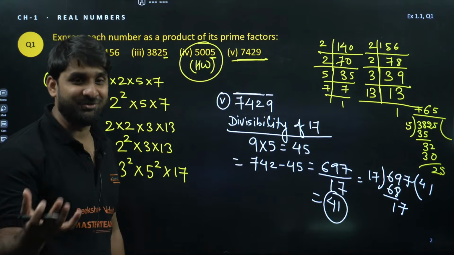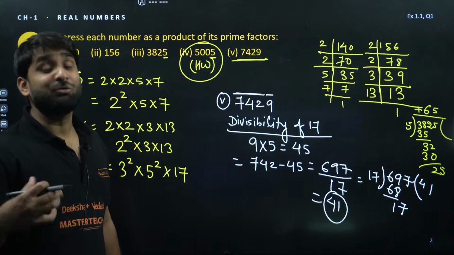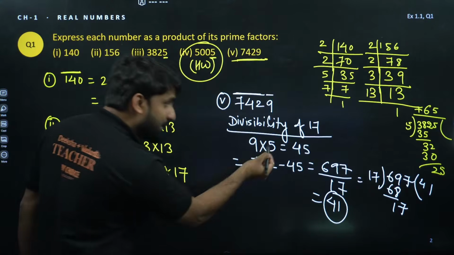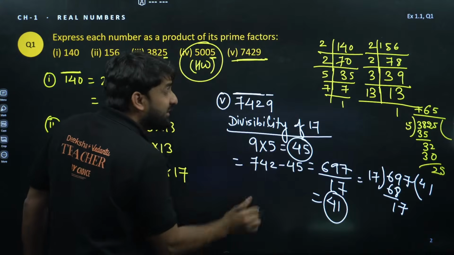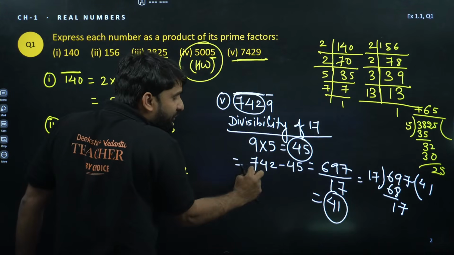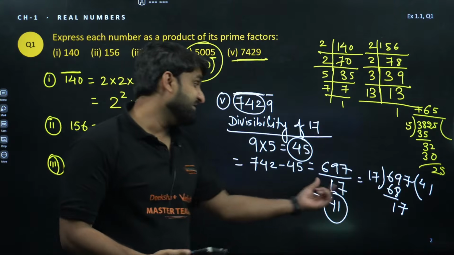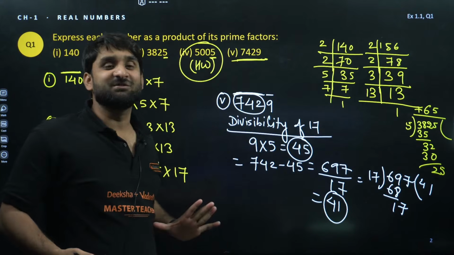I hope you have understood it. How to check the divisibility of 17? Select the last digit, multiply with 5, and subtract the result from the remaining three digits. If we subtract 45 from 742, we get 697, and 697 is divisible by 17. So it indicates that this number is divisible by 17.